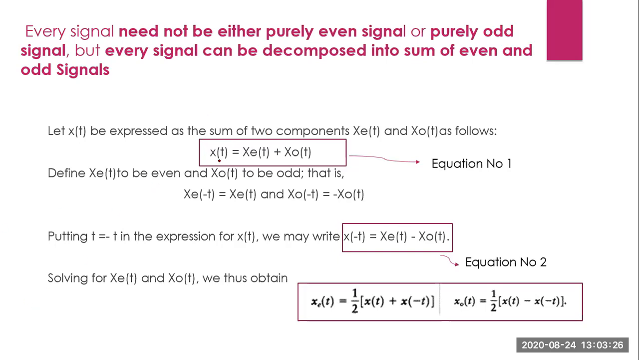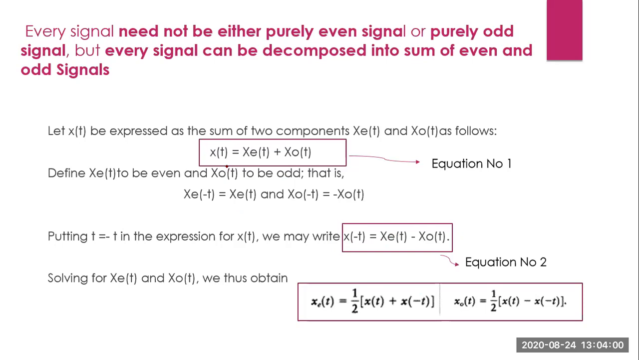So you can write x of t is equal to x e of t plus x o of t, where x e of t represents even component, x o of t represents odd component. So if x e of t is an even component, then x e of minus t should be same as x e of t. Now if x o of t is an odd component, then x o of minus t should be equal to minus x o of t.